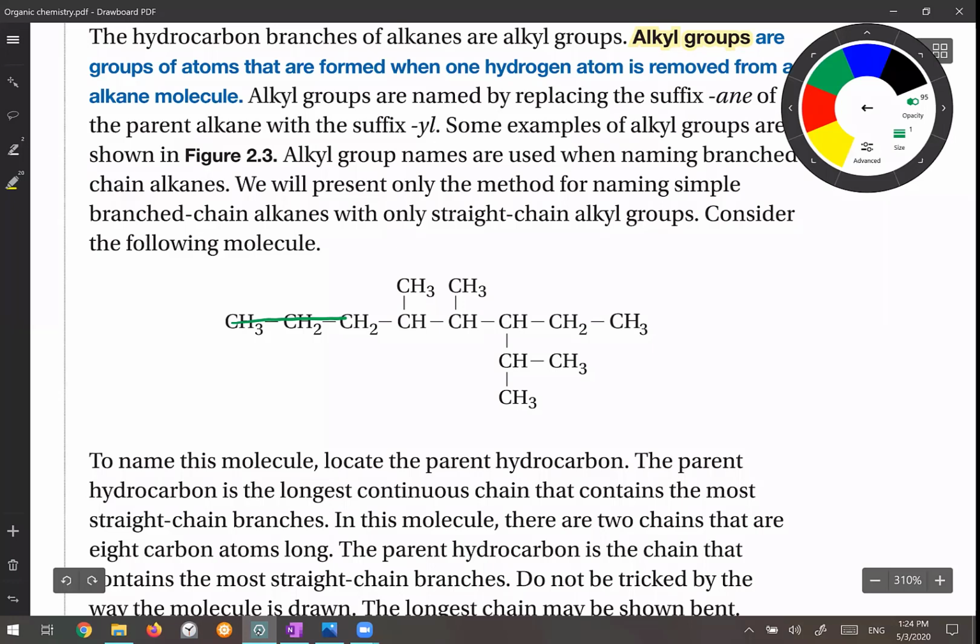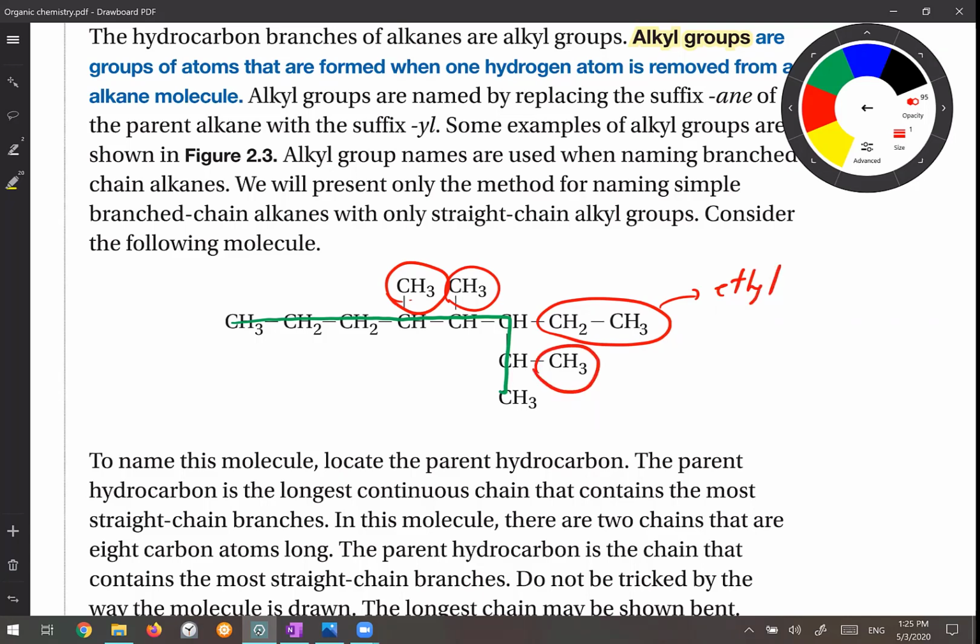What are my branches? I have one methyl here, another methyl here. I have C2CH3 here. What is the name of C2CH3? Ethyl. Yeah, exactly, it's ethyl. And I have one more methyl here. Okay, so none of these branches has a branch themselves. So up to now, we have determined correctly what the parent is and what the branches are.